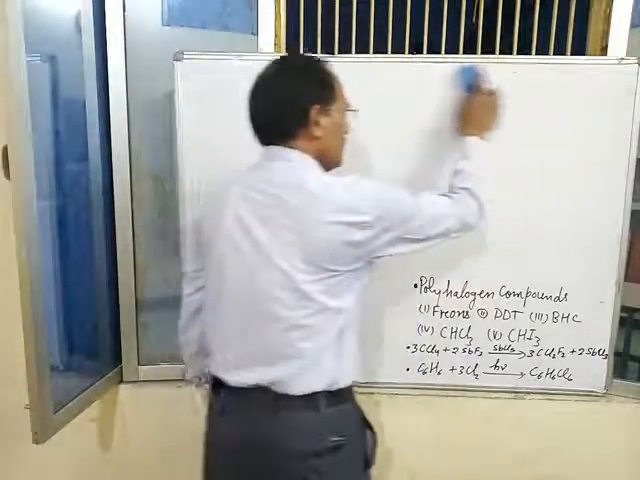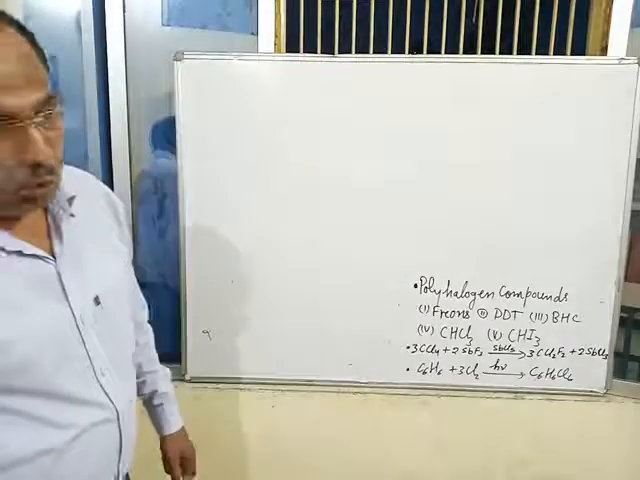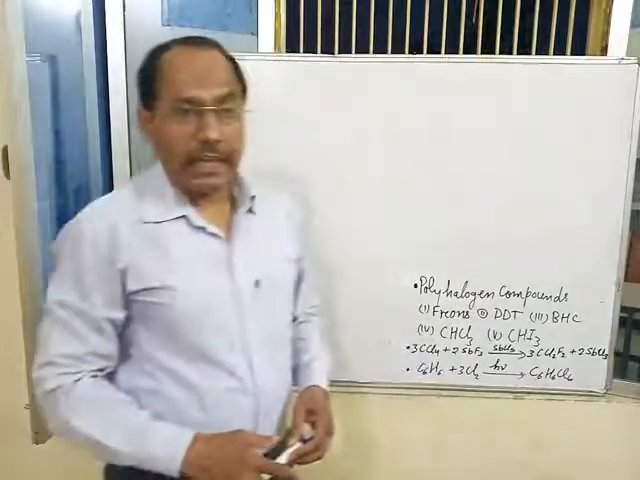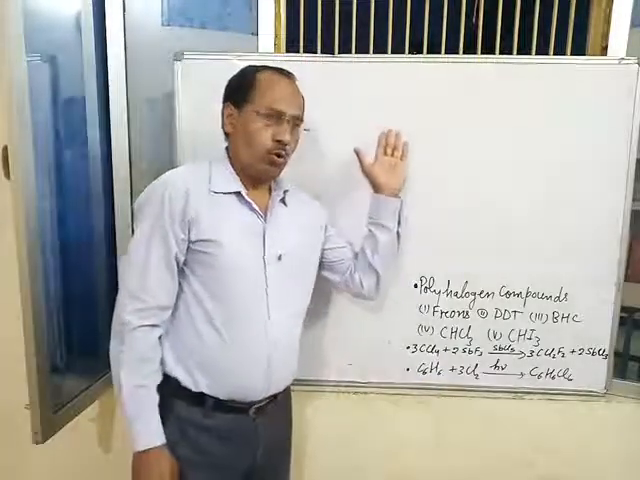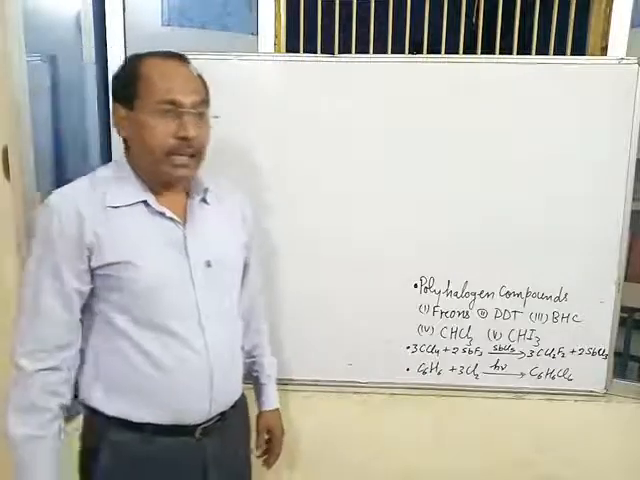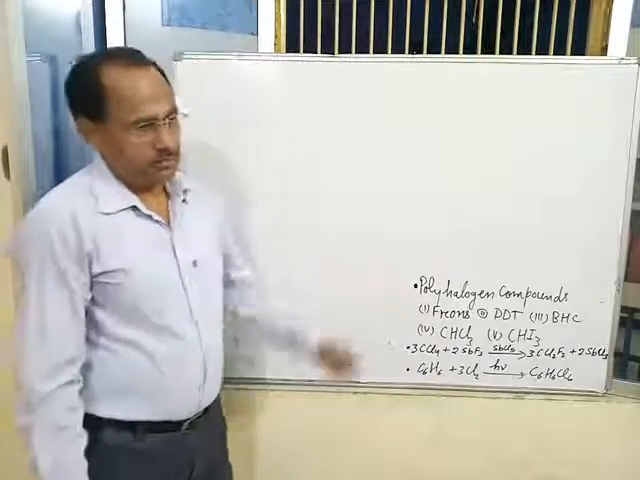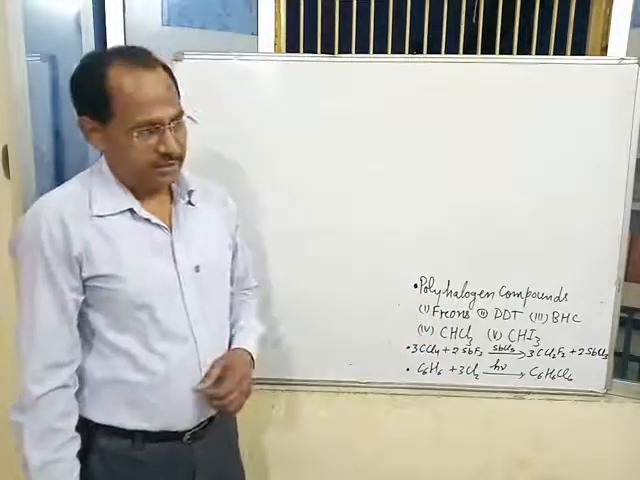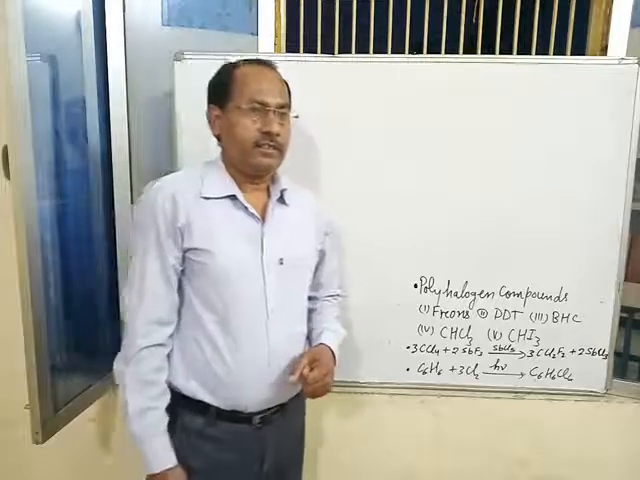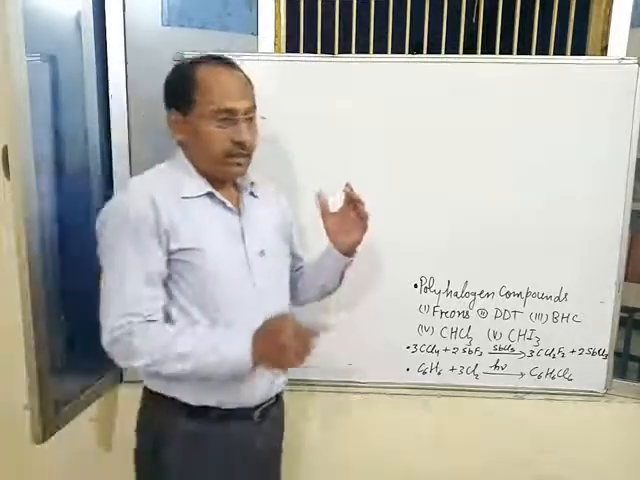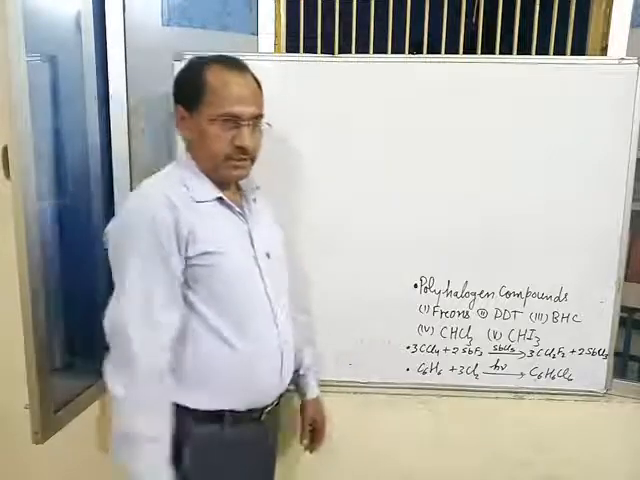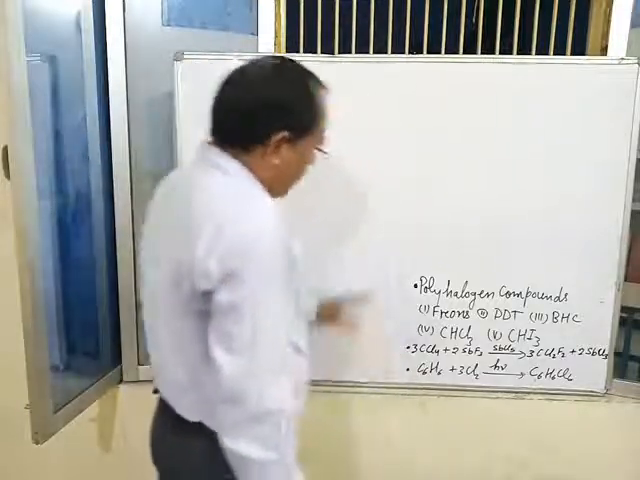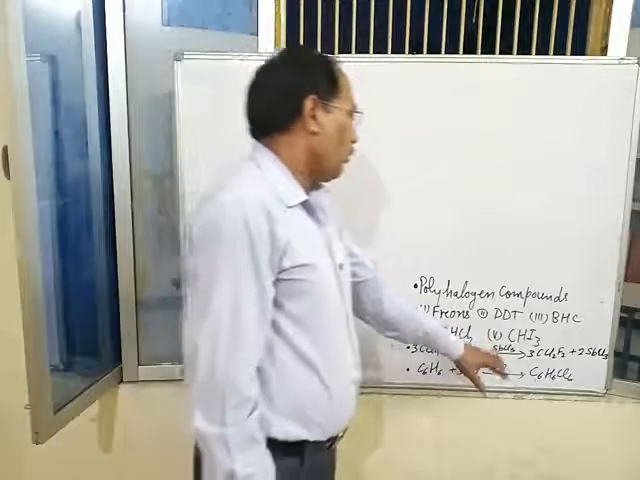What are freons? Freons are polyhalogen compounds of only methane and ethane. Chlorofluorocarbons of methane and ethane are called freons. Freons are used as refrigerant in refrigerators and as propellant in aerosols and foams. The most common freon is Freon 12.